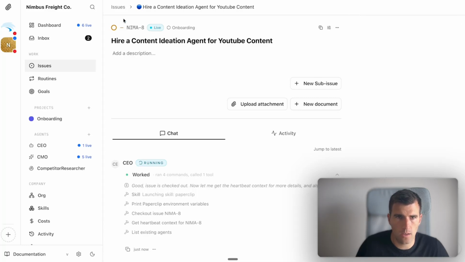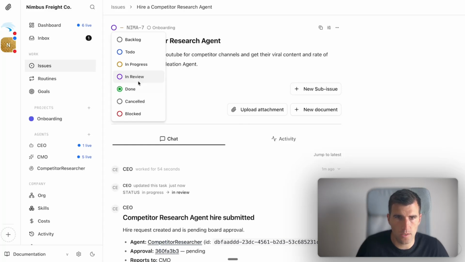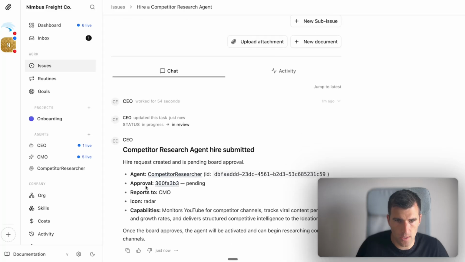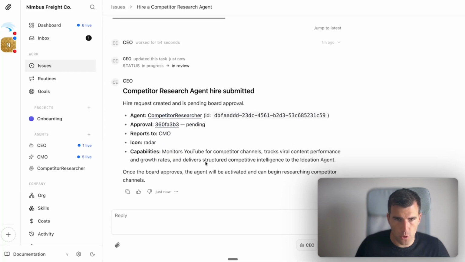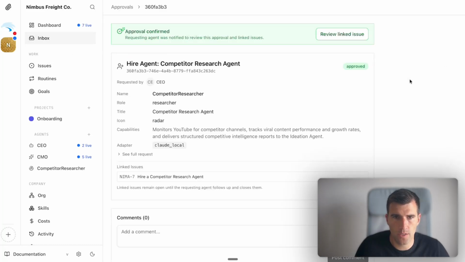Let's go back. Here we have competitor research agent. So what is the status of this? It's in review. Oh yeah, because I have to approve it. You can see here it says key abilities: monitor YouTube for competitor channels, track viral content, performance, all of that. Again, you can edit as much as you want here. Let me approve this agent.